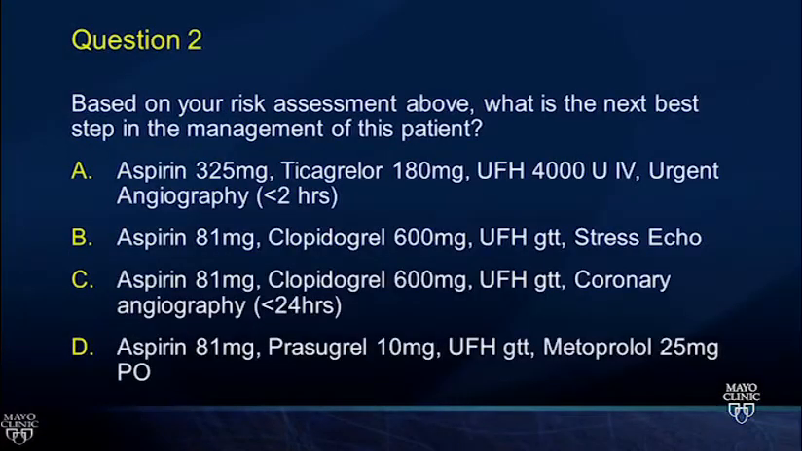Next question. Based on your risk assessment above, what's the next best step in the management of this patient? 325 of aspirin, 180 of ticagrelor, unfractionated heparin, urgent angiography. 81 of aspirin, 600 clopidogrel, unfractionated heparin, stress echo. 81 of aspirin, 600 clopidogrel, unfractionated heparin, or coronary angiography within 24 hours. Aspirin 81, prasugrel 10, unfractionated heparin, metoprolol for medical therapy. Which one is the best? Punch in your answer.